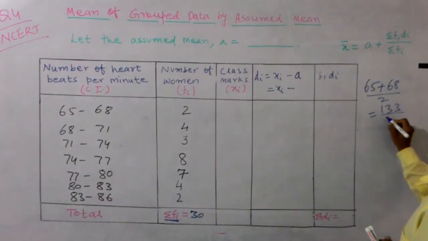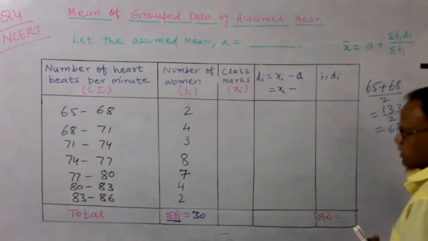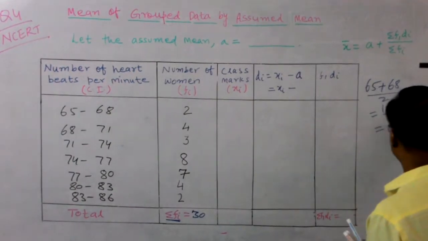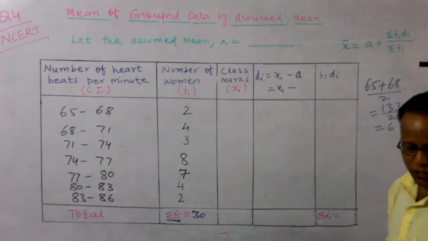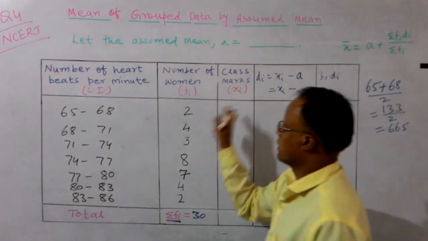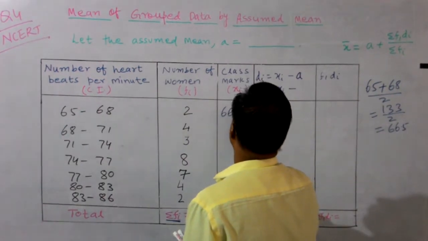And 133 divided by 2, what will you get? 66.5. So the class mark between 65 to 68 comes out 66.5.